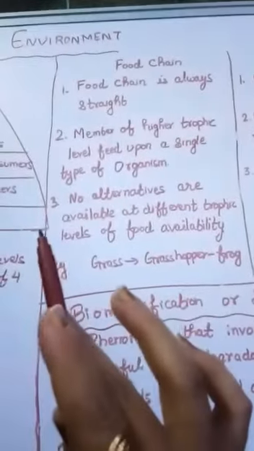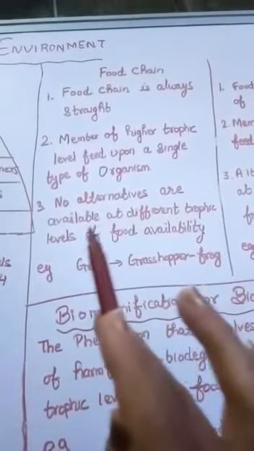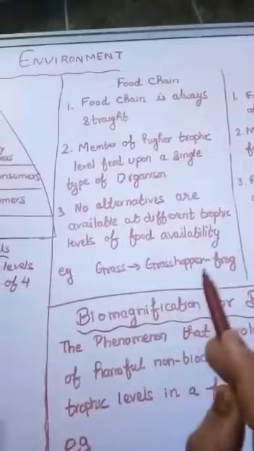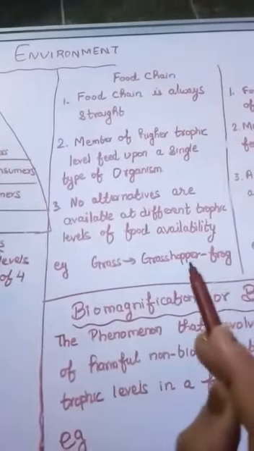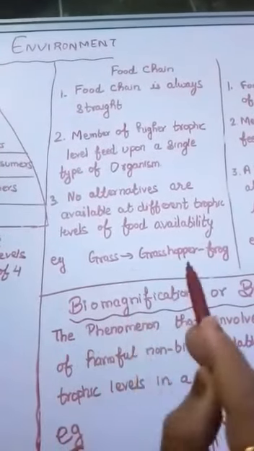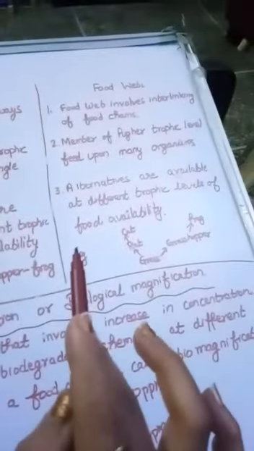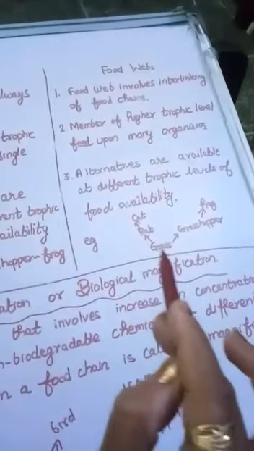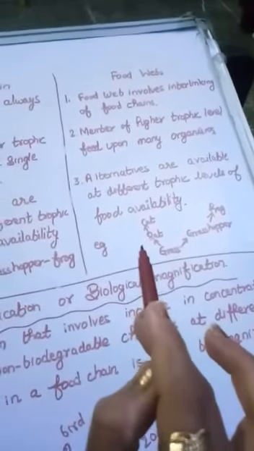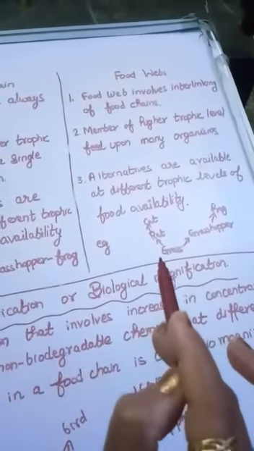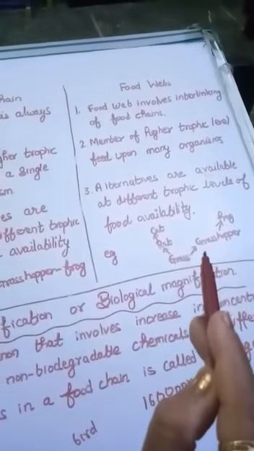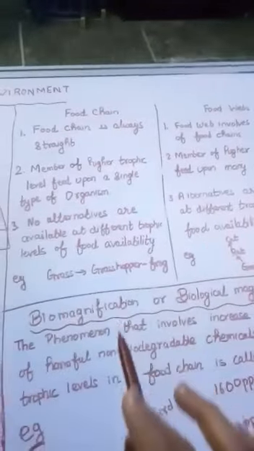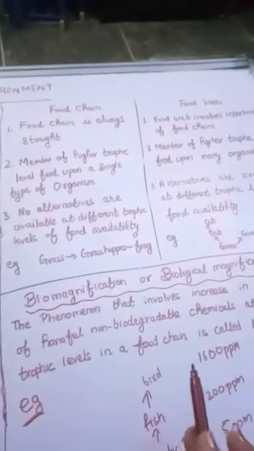The third difference is that in a food chain, no alternatives are available at different trophic levels for food availability. So the higher member has only one option and does not have any alternative. But in the case of a food web, they have alternatives for food. For example, grass can be eaten by the rat and the rat further eaten by the cat. And grass can be eaten by the grasshopper, and then by the frog. So these are the differences between the food chain and food web.